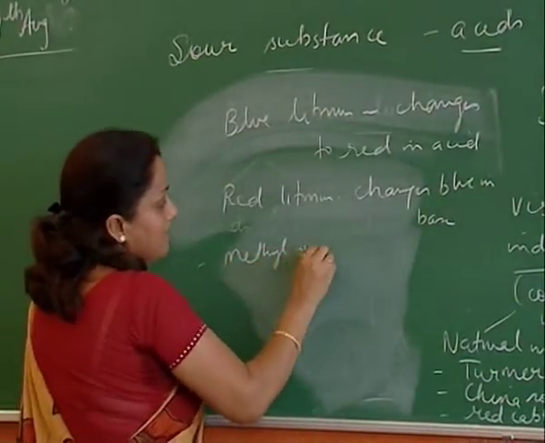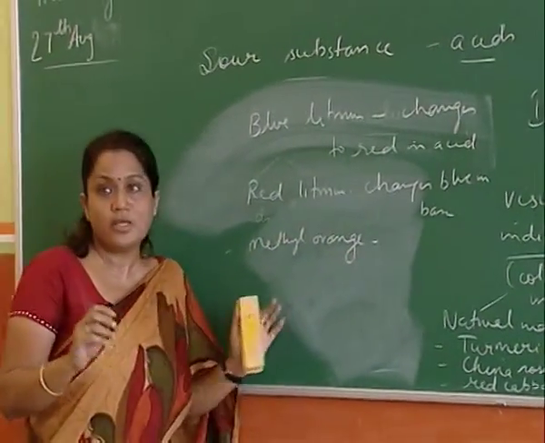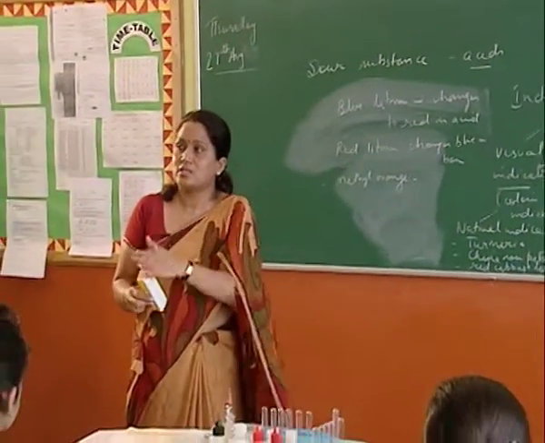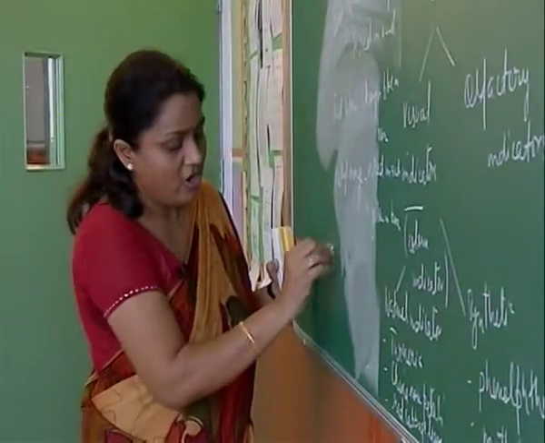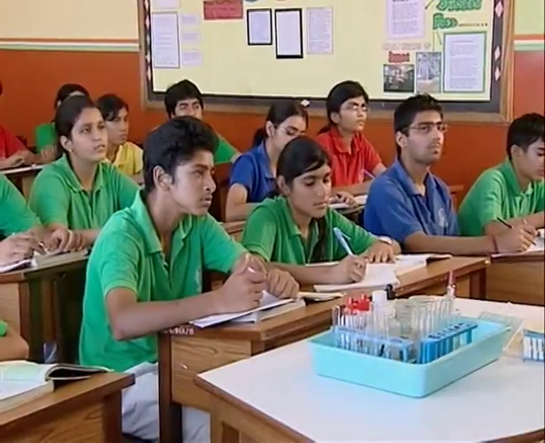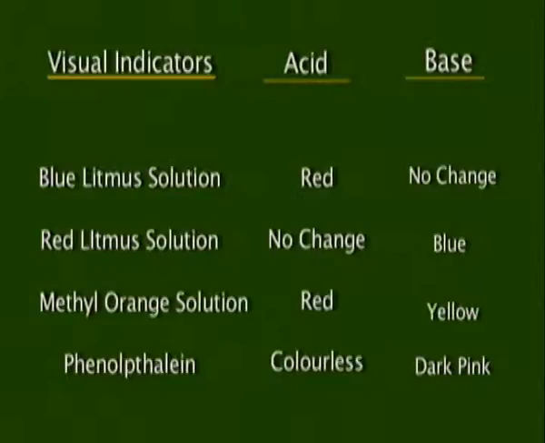Then talking about methyl orange. Now when you're talking about these indicators, you should also know the original color, then only we can say this was the color change. Methyl orange, as the name itself suggests, is orange in color. So it changes to red in acids and yellow in a base. Then phenolphthalein. Phenolphthalein is a colorless indicator which stays colorless in acid, but in case of base, it becomes dark pink or magenta. All right.